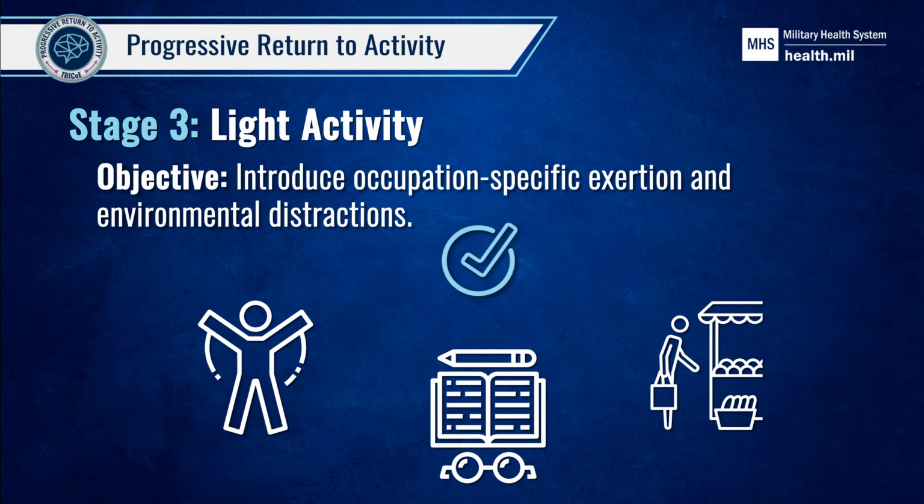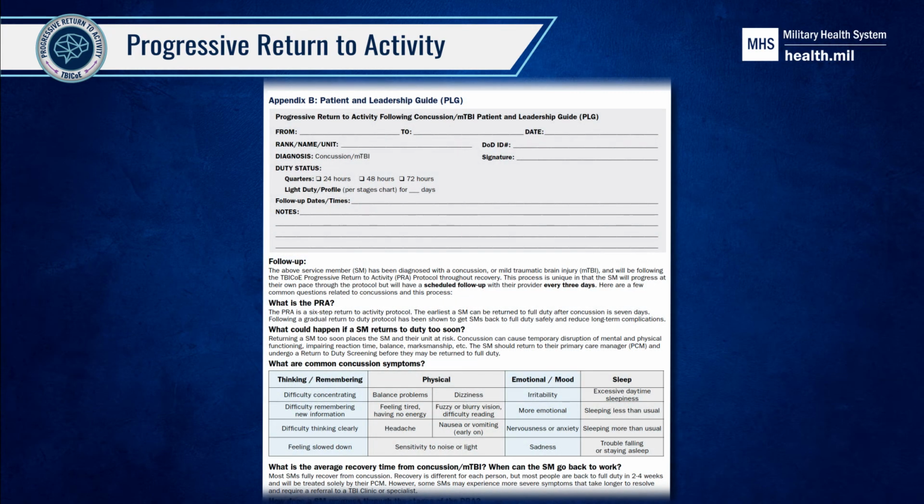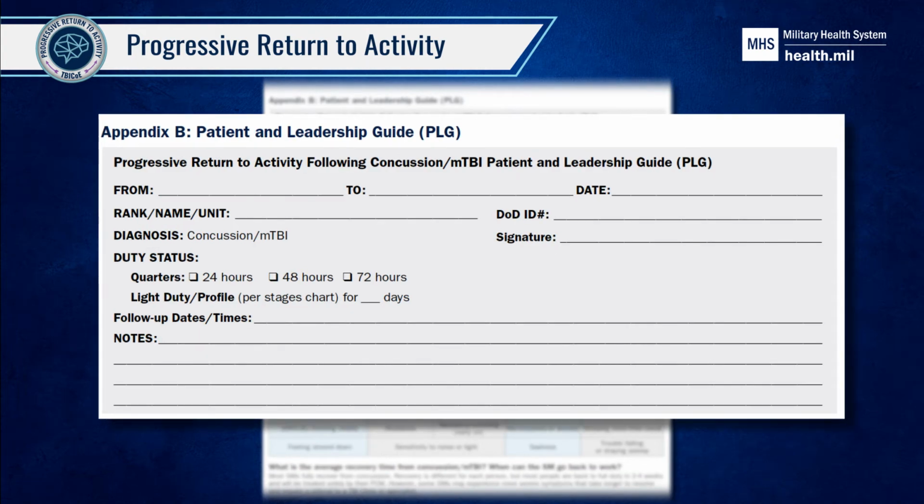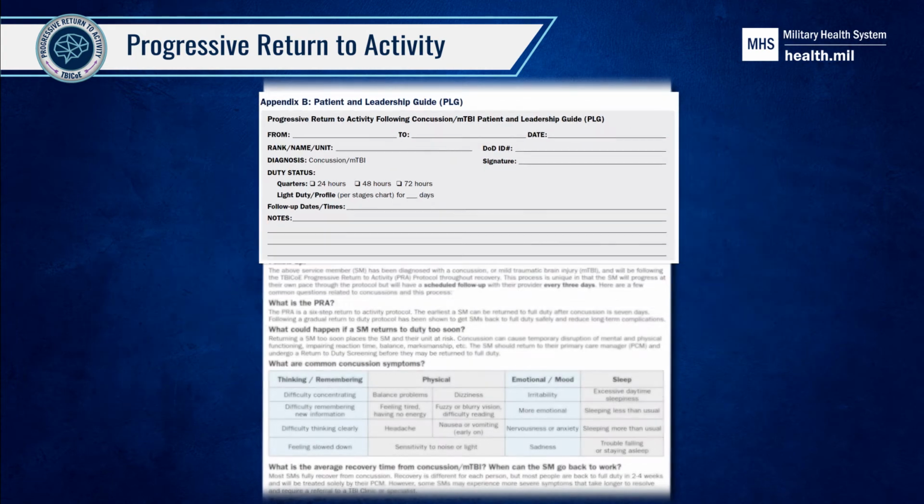Depending on the service member's occupational duties, they may even consider returning to work in a light duty or profile status, which would require work modifications and frequent breaks to ensure that their symptoms are not aggravated. If the service member is able to return to work with modifications, all the restriction details should be recorded on the Patient and Leadership Guide, or PLG.